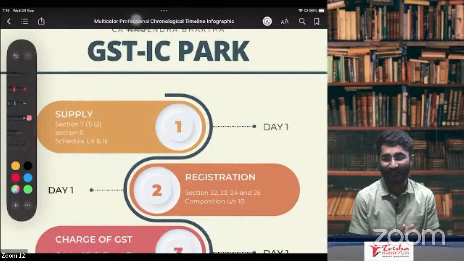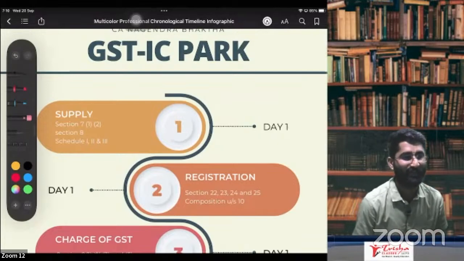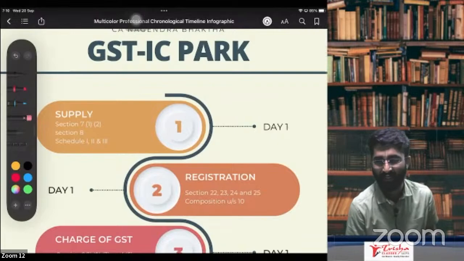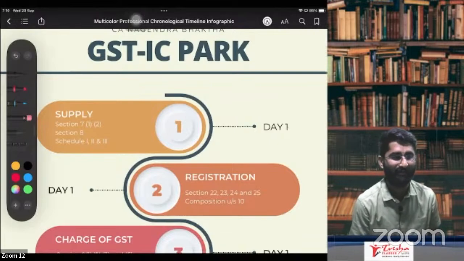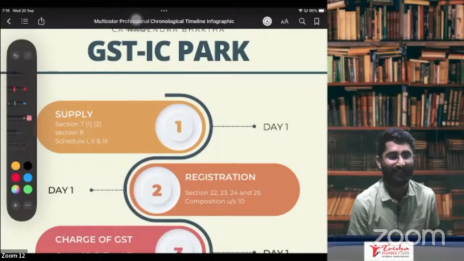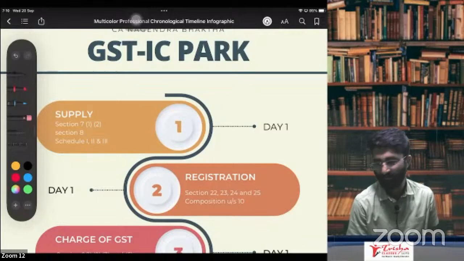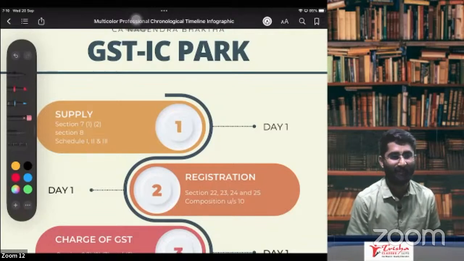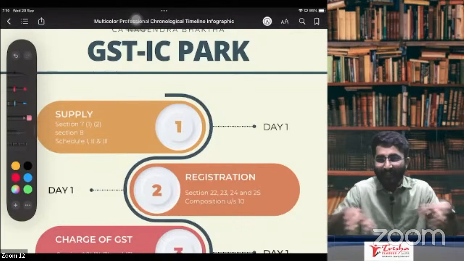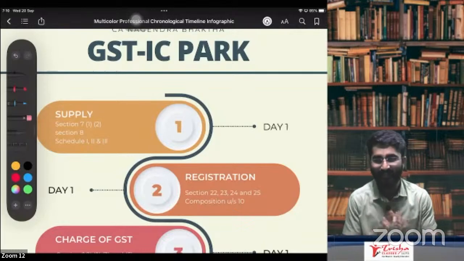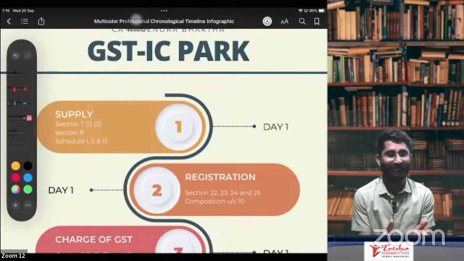So everybody, welcome back to the GST revision lecture. We are going to start with GST ka revision, and I'm your teacher. I'm not your teacher. I'm your guide. So I'll be showing you the path here. So in this GST park, it is a park and there is a way and we have to go in that way. I'm just showing you the way here.